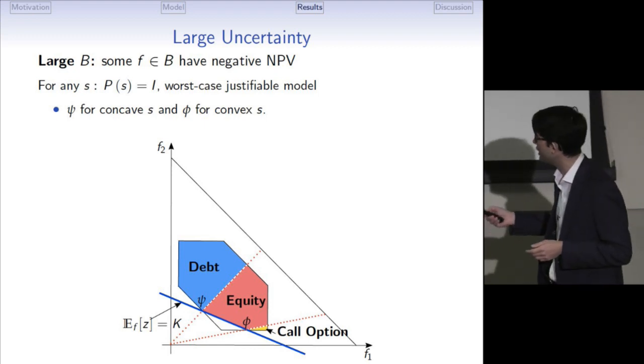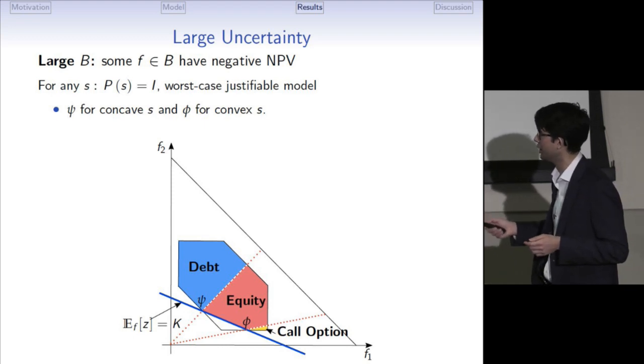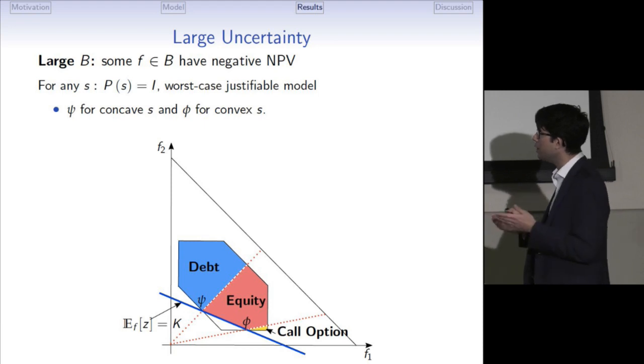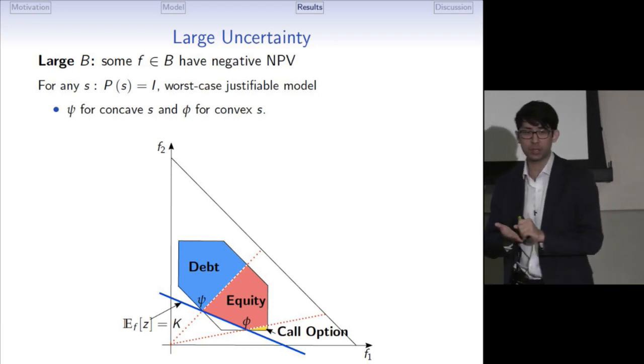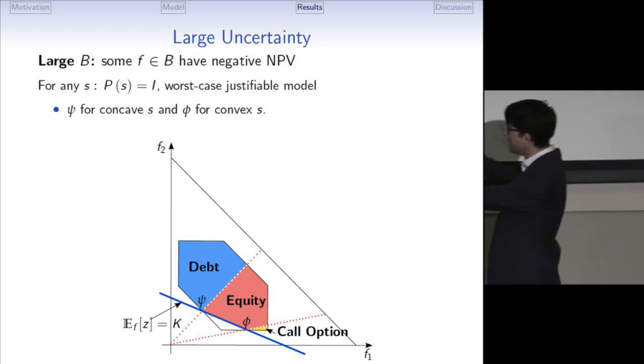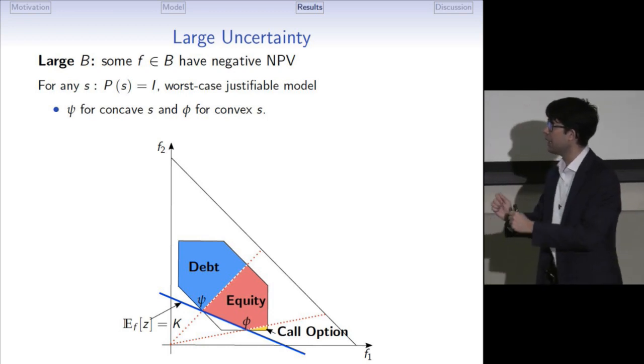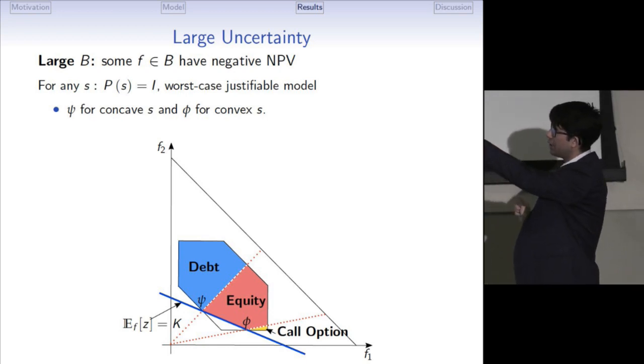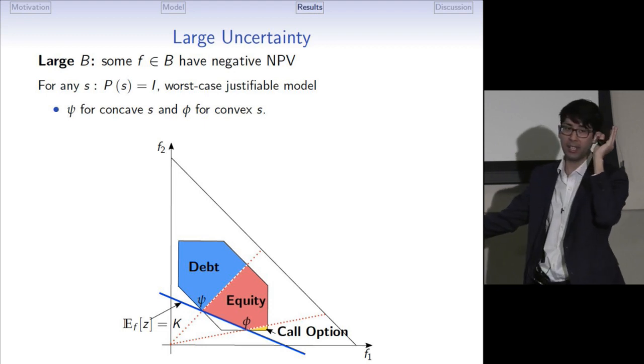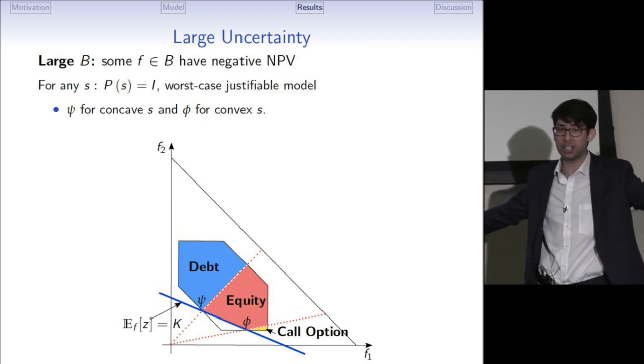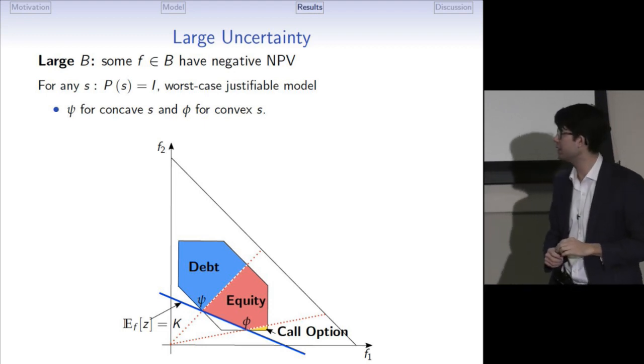So everything in this cone will be equity. Everything outside will be some other security. Here we have debt and call option. And you immediately see why the comparative statics works as I showed you. Once this uncertainty set expands, the distance between psi and phi increases. So this cone expands, and the equity region becomes larger and larger until it basically takes over everything.